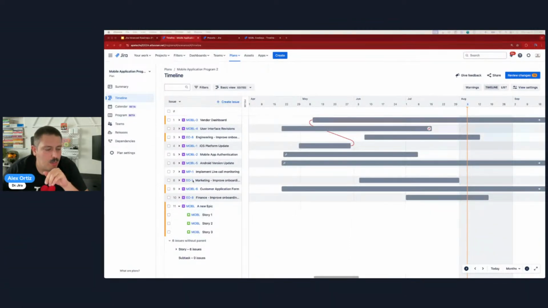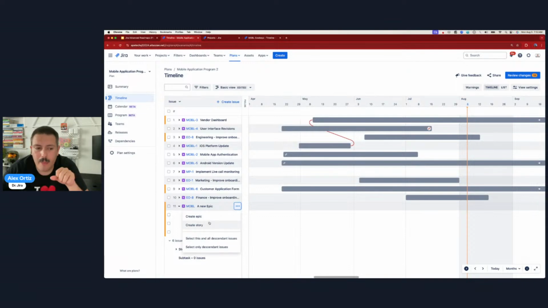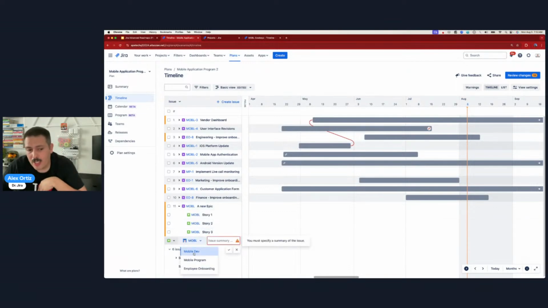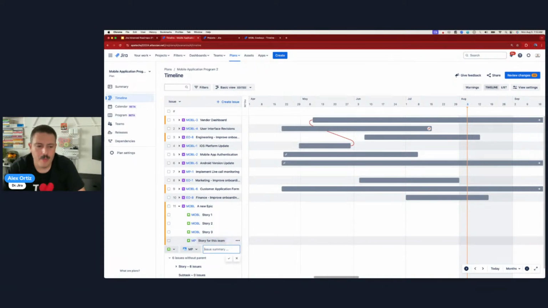I'm going to remove this comment. More importantly, I can create a story under an epic in a different project. So I can go create the story for this team, and story 2 for this team. And this is important because as project managers, we aren't usually creating stories for just one team, but at the project level, we're creating all of the work for all of the teams.